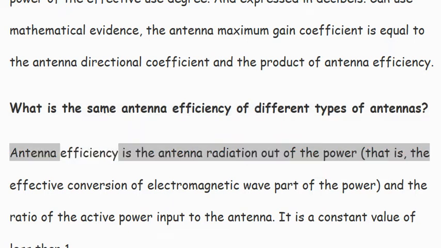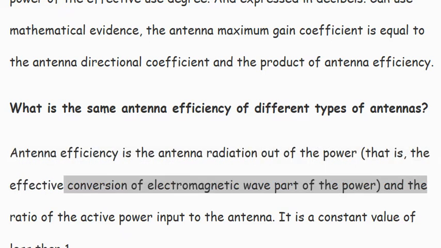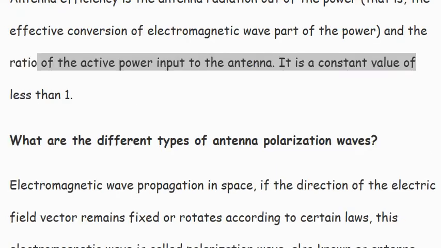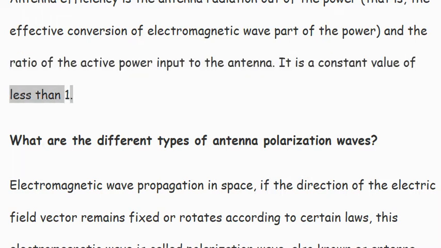Antenna efficiency is the ratio of the power radiated by the antenna, that is, the power effectively converted into electromagnetic waves, to the active power input to the antenna. It is a constant value of less than 1.